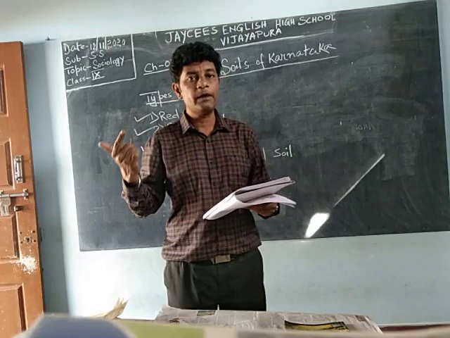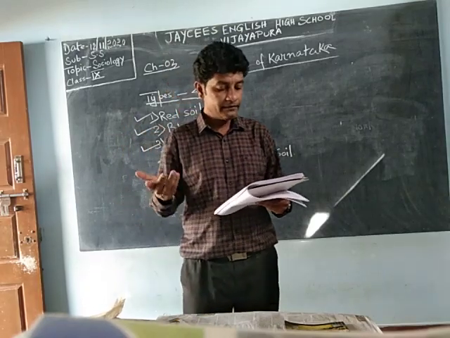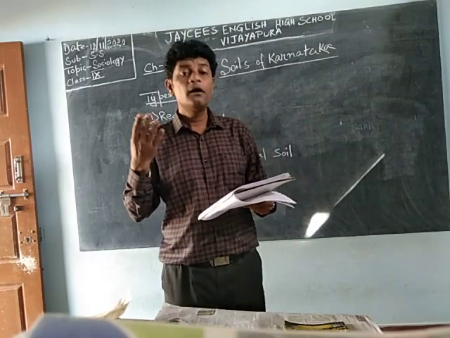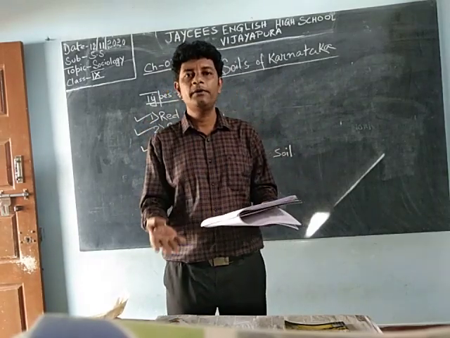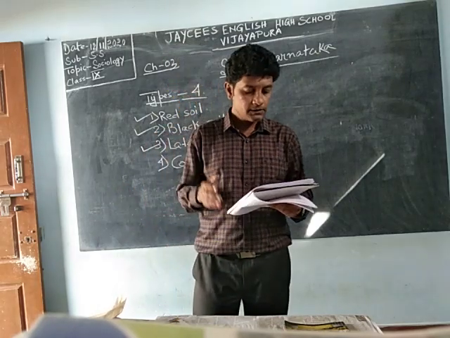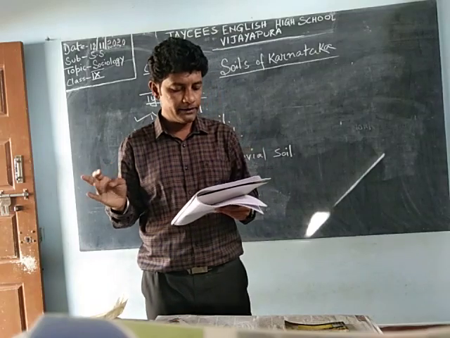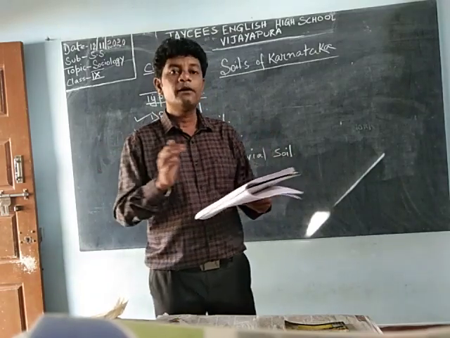You have to memorize at least 4 of these, because a 3 or 4 mark question will come: name 4 crops that are grown in laterite soil. If you are able to give 4 names, you will get 4 marks in your pocket. So cashew, coffee, tea, cardamom, pepper, rubber, coconut and other commercial crops are grown in this soil.